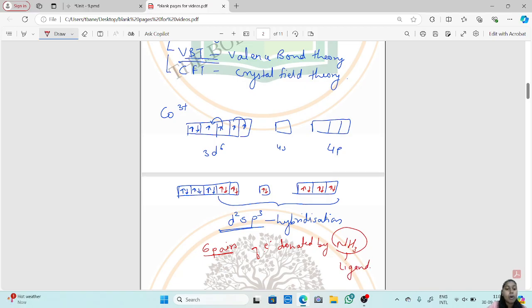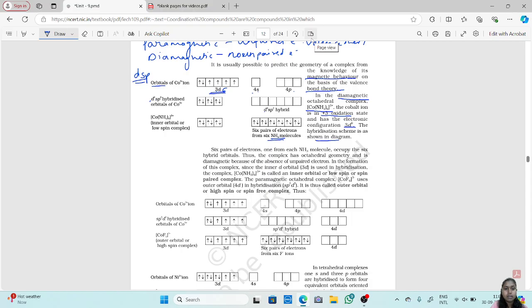This is how the bonds in the coordination compound form. Now here a bond is formed between cobalt and ammonia. The bond is formed by sharing or donating of the electron pairs to the central metal atom.